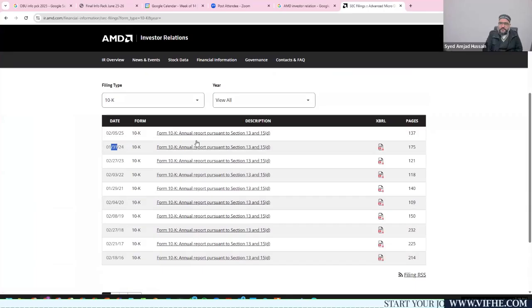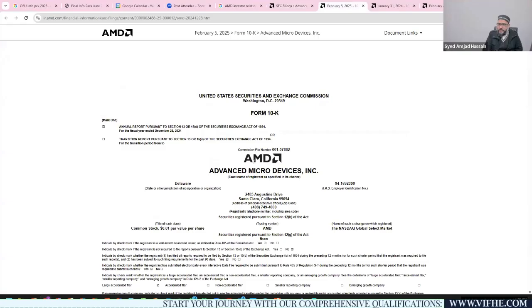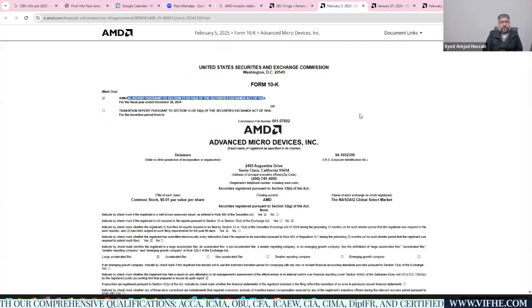This is the 10-K annual report, and this is another annual report. You can see the dates on which these annual reports were published, and which year end each relates to. This is an annual report pursuant to the Securities and Exchange Commission, 10-K and 10-Q.